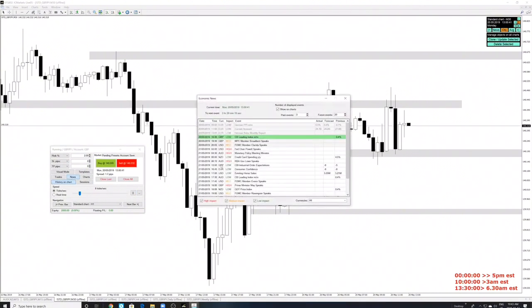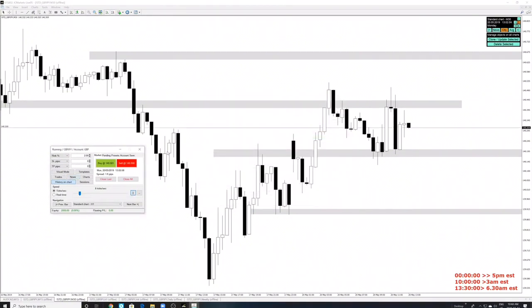Let's take a look at the news. We have no news. Some MPC members speaking, but okay. So during this simulation, since we have no news, we're only going to be going based off technicals. That's what we're going to do. So right now we're just waiting for this 30-minute candle, and we're just looking at the 4-hour.